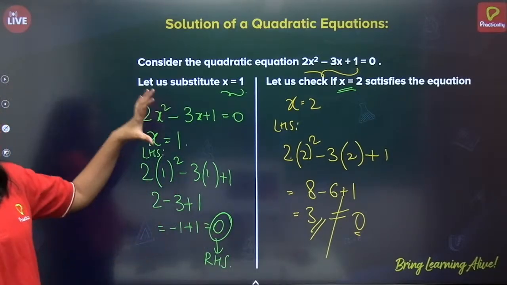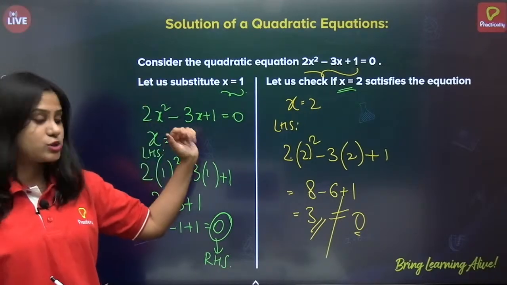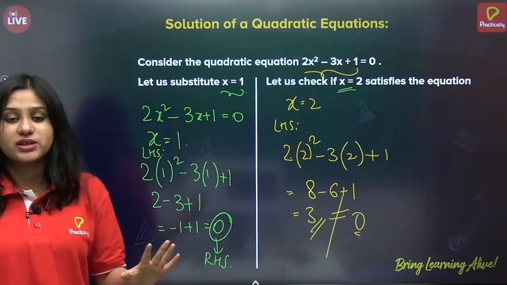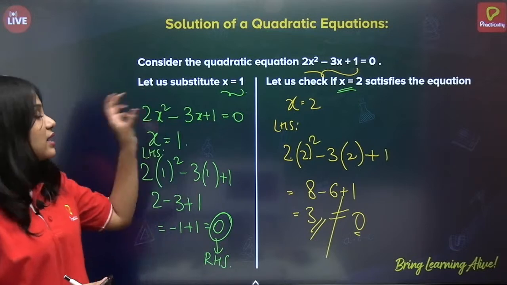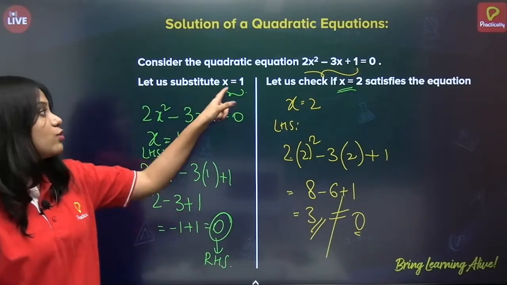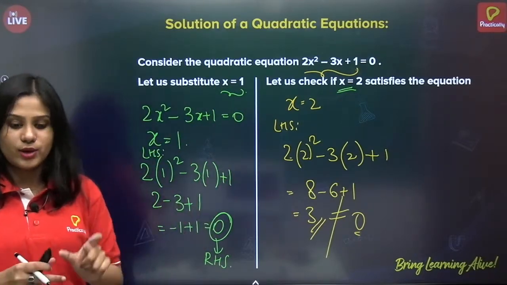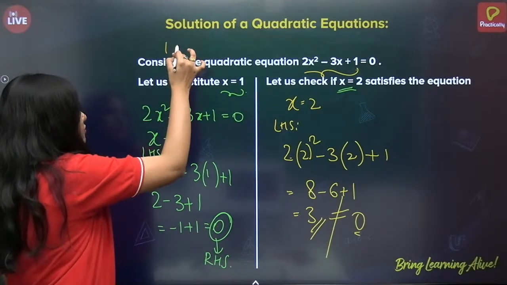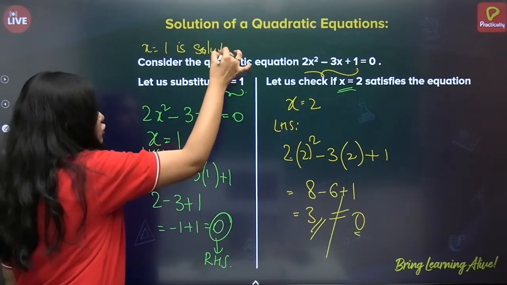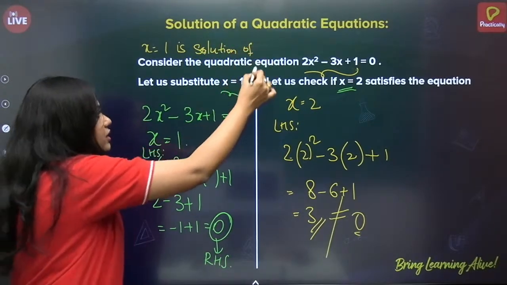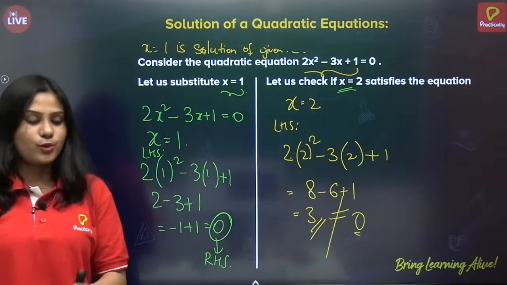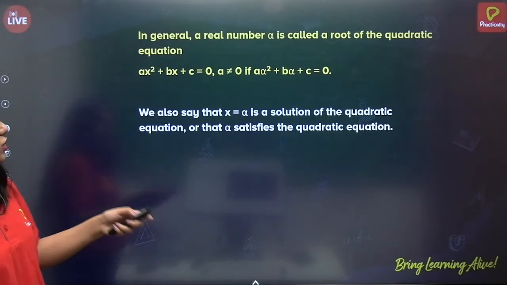So here, when we substitute x is equals to 1, x is equals to 1 satisfies the equation, but x is equals to 2 doesn't satisfy the equation. So what do we tell is, x is equal to 1 is a solution of the quadratic equation, or 1 is one of the roots of the quadratic equation. Okay, we say that x is equal to 1 is a solution of the given quadratic equation. Okay, so just write given quadratic equation. Correct?